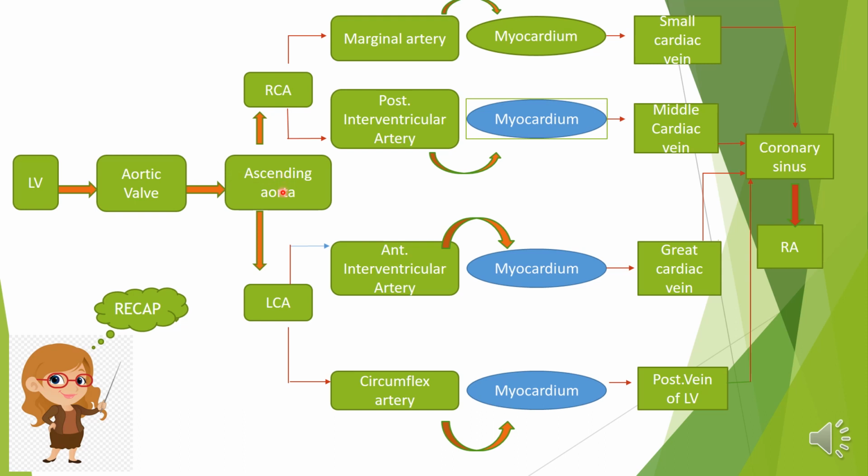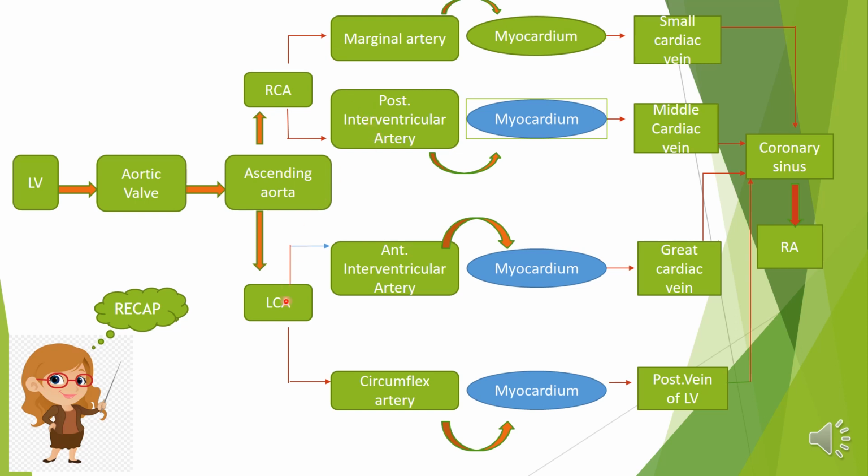From the base of the ascending aorta, we have two important coronary arteries: the left coronary artery on the left side and the right coronary artery on the right side. As we have seen earlier, the right coronary artery gives rise to the marginal artery and the posterior interventricular artery.